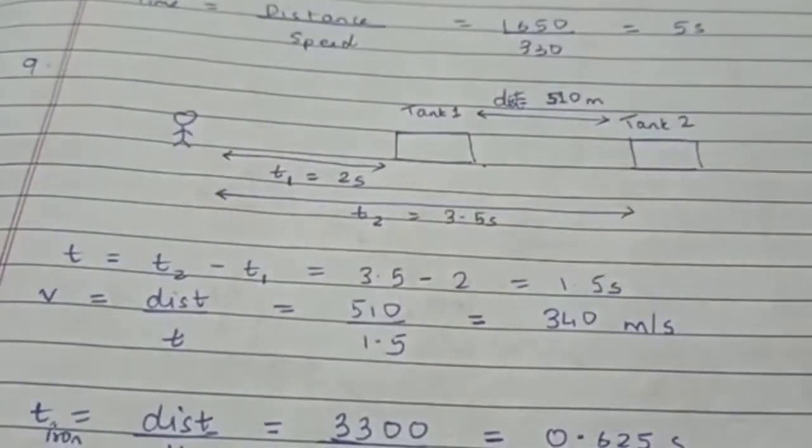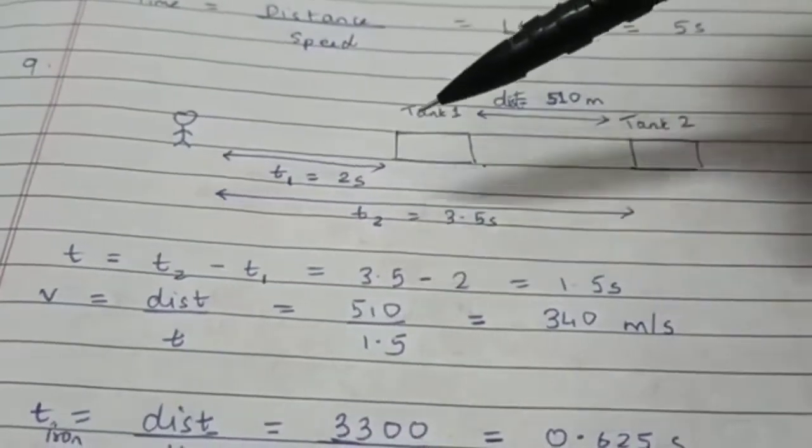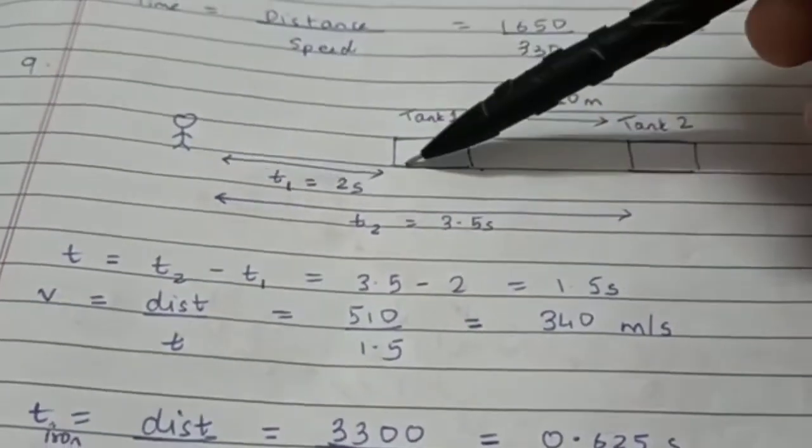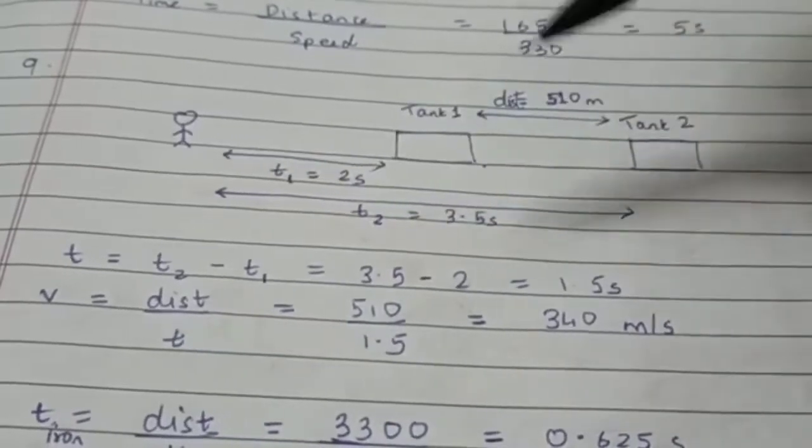Now, there are many ways to solve this sum. One would be to assume this distance as x, or to assume the speed of sound as x, and solve for case 1 and for case 2 and so on and so forth. But I have a very simple method here.